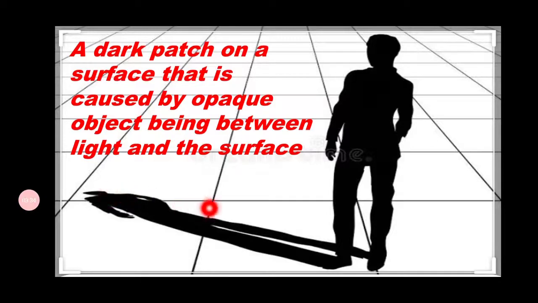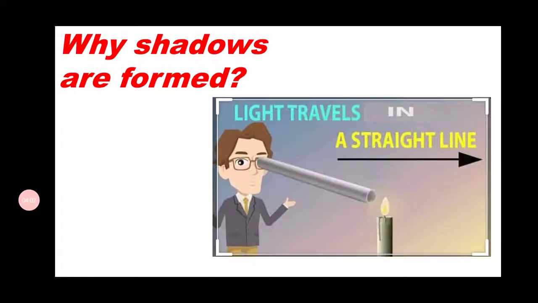A dark patch is formed on the ground, on the surface, that is caused by the opaque object being placed between the light and the surface. And this is what is called a shadow. So a shadow is nothing but a dark patch caused by an opaque object which has been placed between the light source and the surface, which acts as a screen.